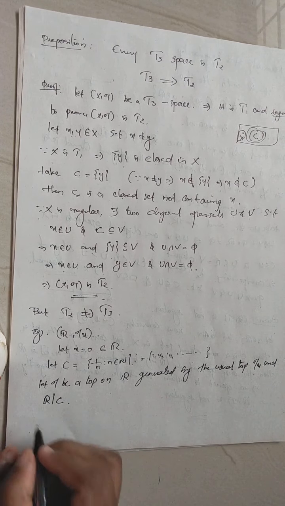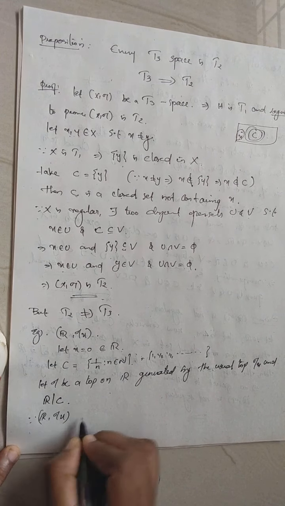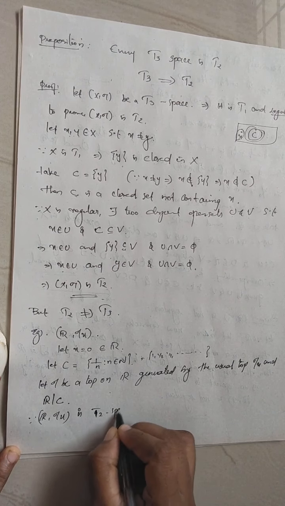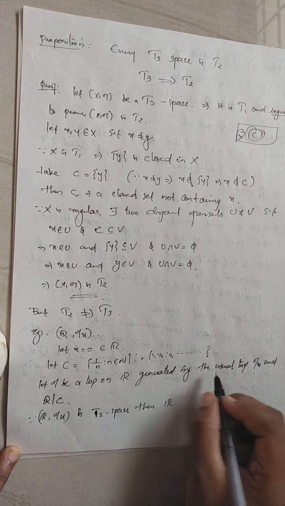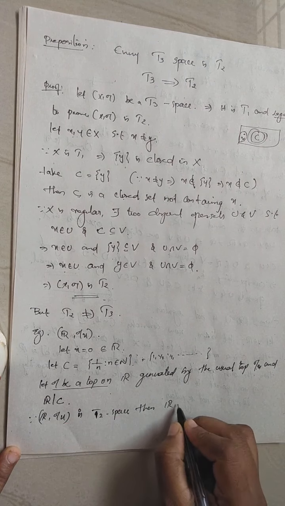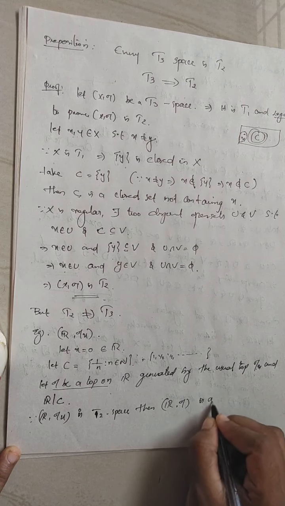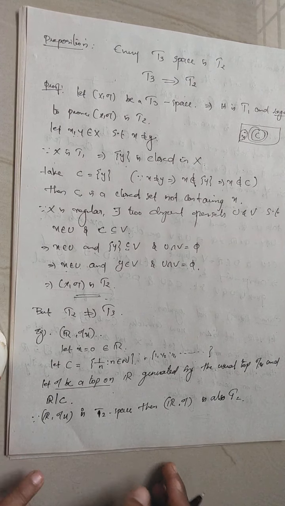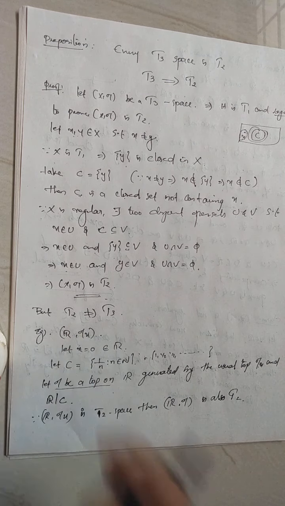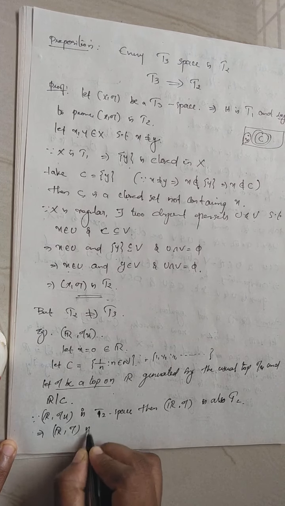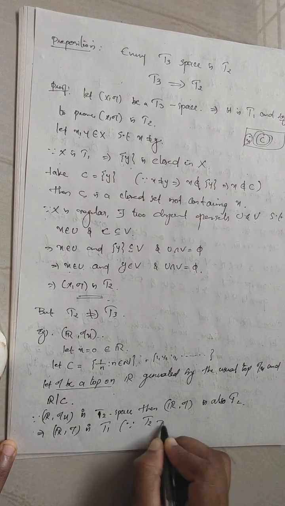Okay. Since the real line with the usual topology is T2, we already proved that it is a metric space, therefore it is a T2 space, Hausdorff space. Then the real line with this topology tau, meaning generated by tau u and R minus C, is also a T2 space. But we will prove that it is not a T3 space. Since every T2 space is T1, the real line with this topology is T1.